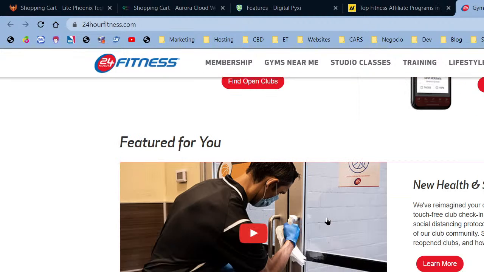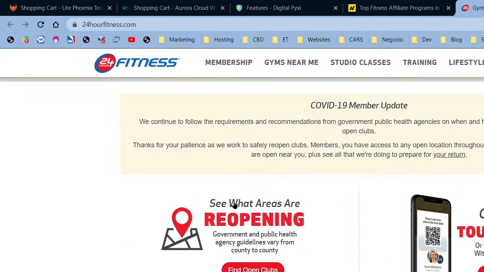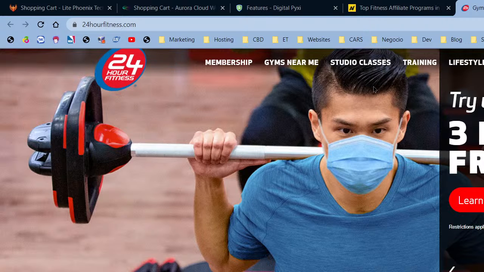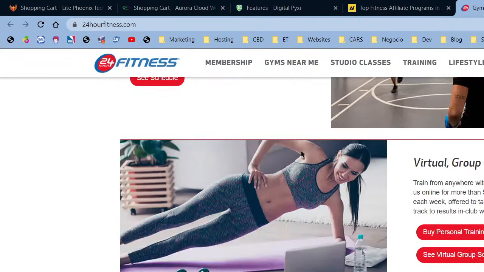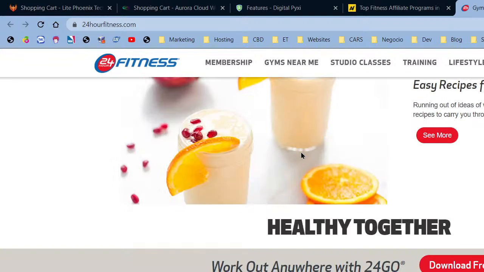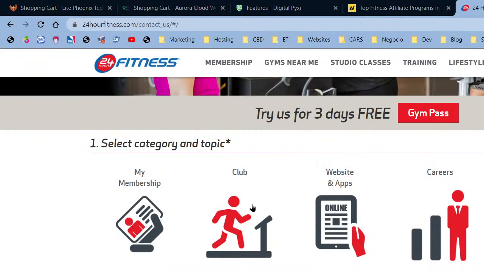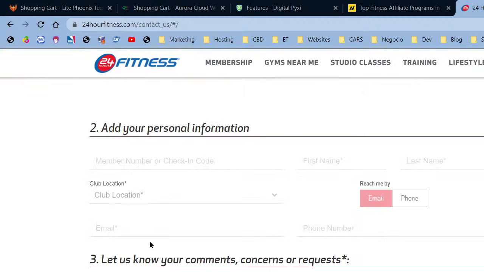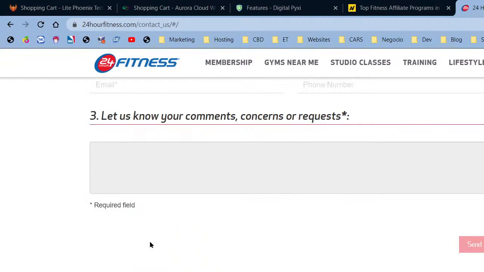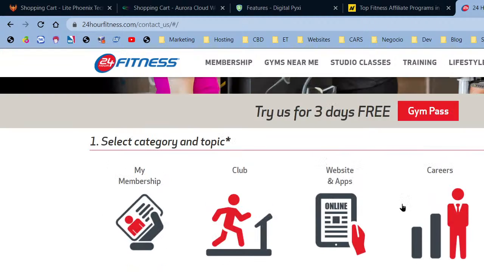See what areas are we opening. All right, so featured with. This is not a contact page, this is the home page. So I'm going to go to the contact. Where is the contact page? Okay, here we go. Contact us. Okay, it could use some work. My membership, club, website and apps. All right. So this isn't so bad right here. Careers. So we have an affiliate website. There isn't any need for careers.